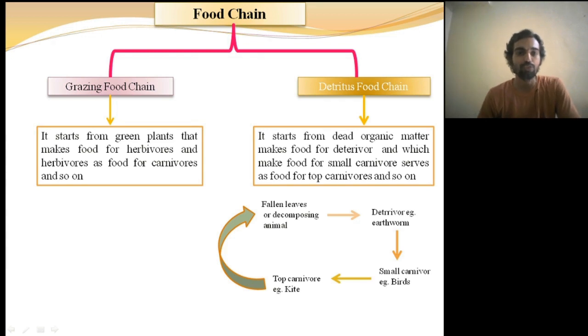Now the second type of food chain is the detritus food chain. This food chain starts from dead organic matter, which makes food for detritivores, which make food for small carnivores. And these small carnivores serve as food for top carnivores, and so on. It means the dead organic remains, including metabolic waste and exuvial derivatives from the grazing food chain.